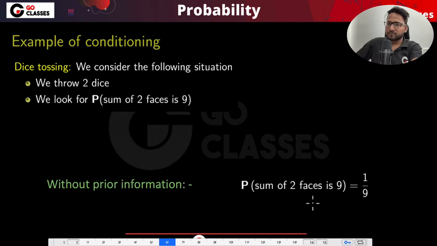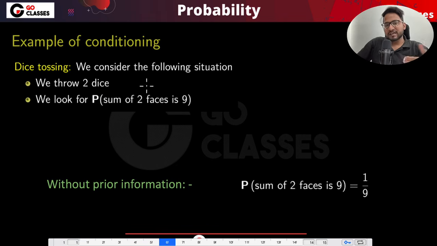Now let's move to some other example, and probably by the end of this lecture it will be completely clear what I mean by conditional probability. So this is just an introduction to conditional probability. Just be with me and try to solve any doubt you are having in this lecture itself. Okay, so just consider this example where we are throwing two dice.